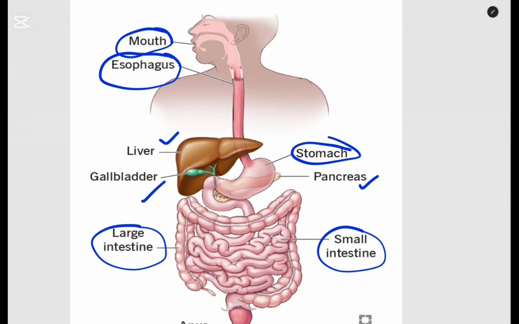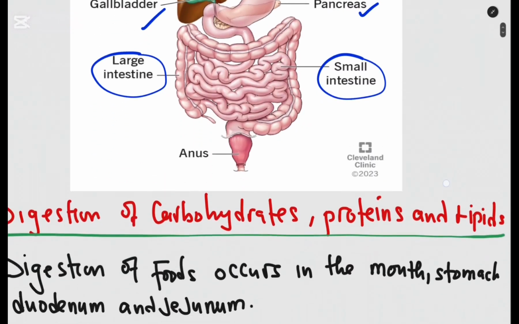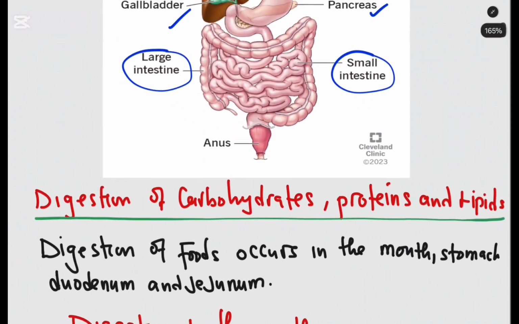So these parts that I've circled, including these that I've ticked, you need to know them. Just knowing these, you can answer at least 2 or 3 questions in an exam, because some of the questions that come are just a matter of identifying the parts. Okay? All right. So let us look at now the digestion of the food nutrients.